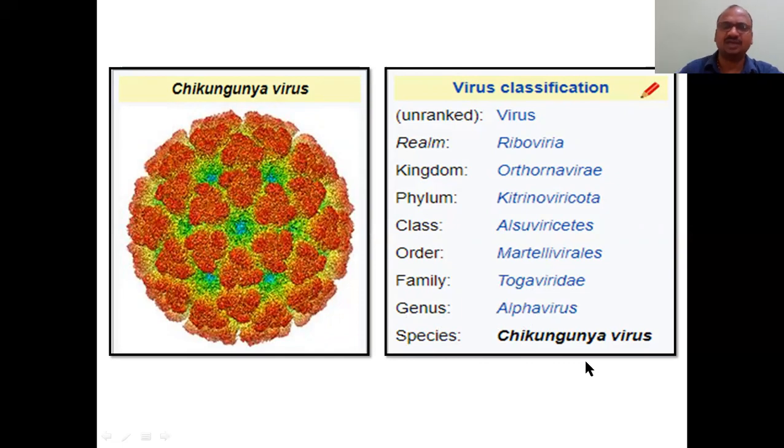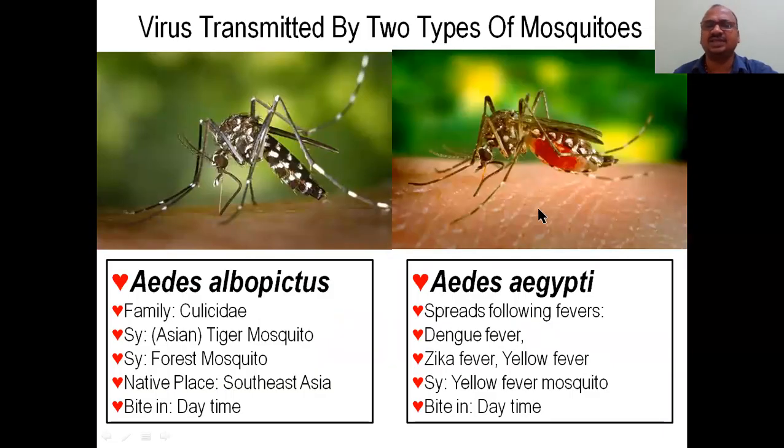Species is chikungunya virus. So these are the two mosquitoes that carry it, not all mosquitoes, only these two carry it. This is still an unknown thing: why only these two carry it. Okay. The virus is transmitted by two types of mosquitoes. One is Aedes albopictus.